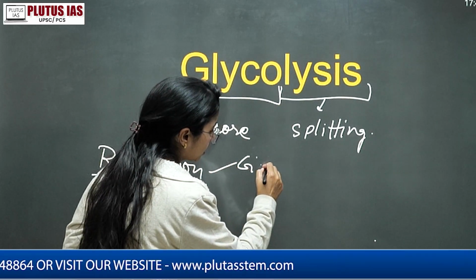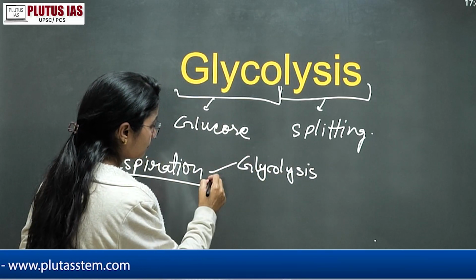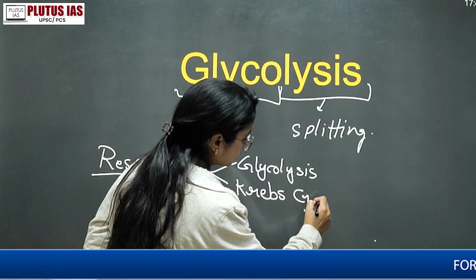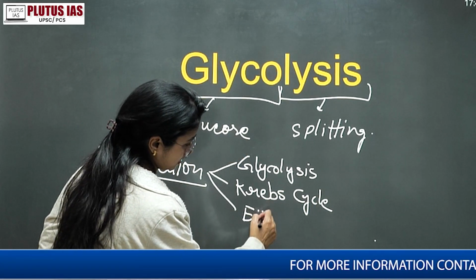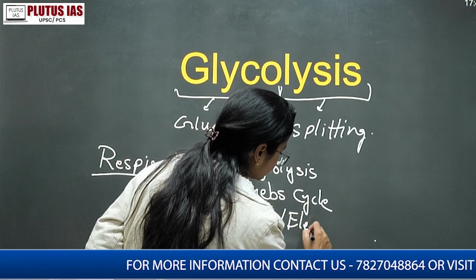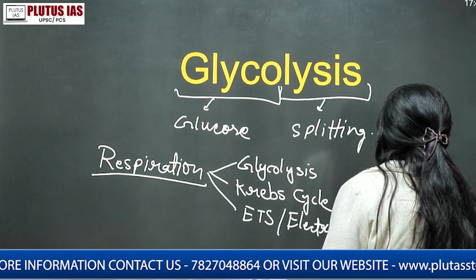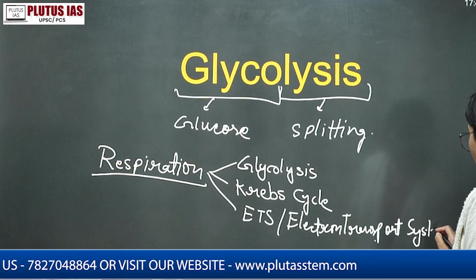The first is glycolysis, then the Krebs cycle, and third is the ETS, that is the electron transport system, or better say chain, whatever you want to say.